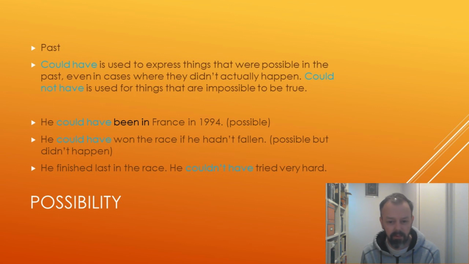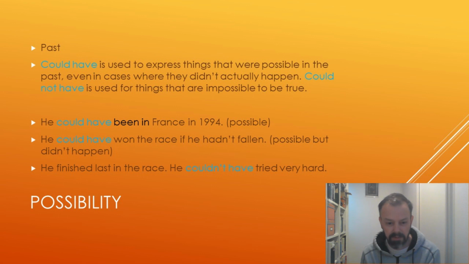He could have won the race if he hadn't fallen. So it's possible that he could have won, but he didn't win. So these two sentences are different. The first one is a possibility, we don't know what happened. The second one, it didn't happen. And they both use exactly the same auxiliary verb structure of could have. So we have to be a little bit careful with these types of sentences in particular.